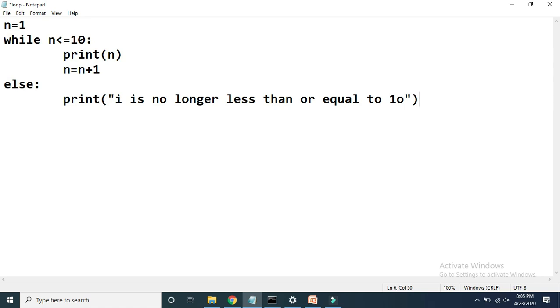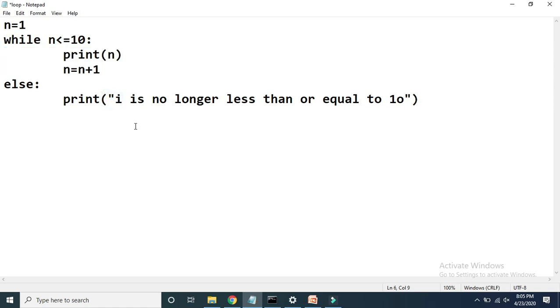Now see, in this case, this else statement will be executed when this condition is false, and when this condition is true, then this else will not be executed. The statements which we are writing in the body of while will be executed. So until this condition becomes false, this else will never get executed. Once this condition is false, then control will be transferred to else and this statement will be executed.